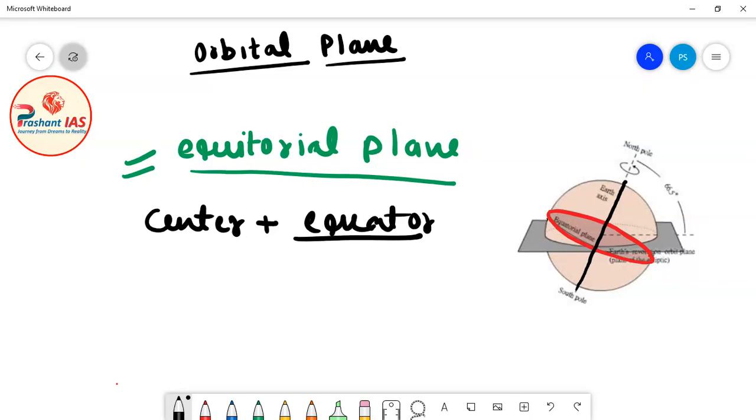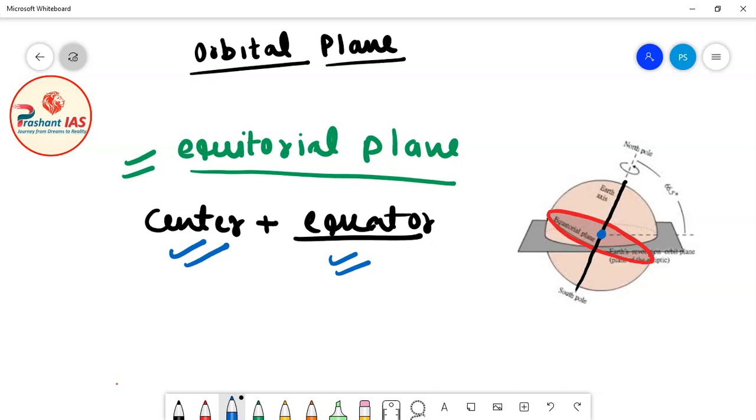So here I am marking the center of the Earth in blue color. Okay, so you can see this is the center of the Earth. So it is the plane which passes through the center of the Earth and through the equator. Now what is the equator? I think you all must have a rough idea about the equator. The equator basically is the largest possible horizontal circle which can be drawn on the surface of the Earth.